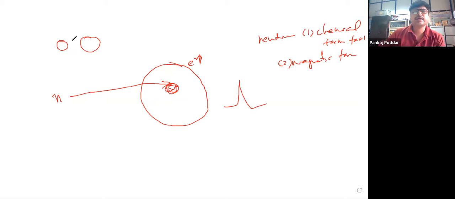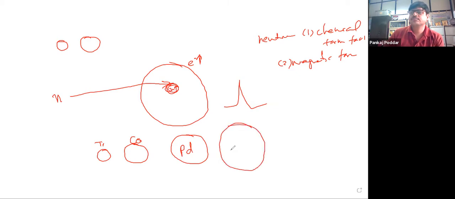I can tell you, for example, let me have the periodic table in front of me. For example, cobalt, palladium, so this is basically increasing order of charge density.